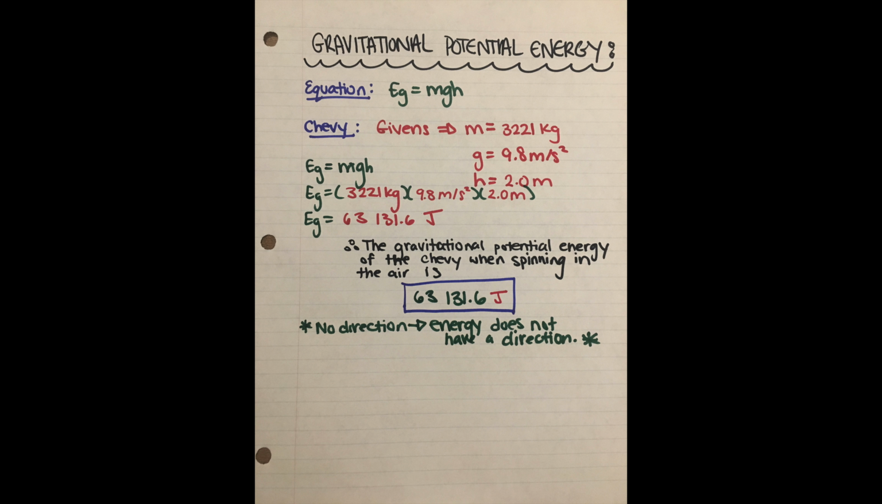For the height of the Corvette, I estimated it to be approximately 1.5 meters above the ground, and the height of the Chevy to be about 2.0 meters above the ground, as it was slightly higher than the other one. Now, the mass of the Chevy, once again online, gave us 3,221 kilograms.